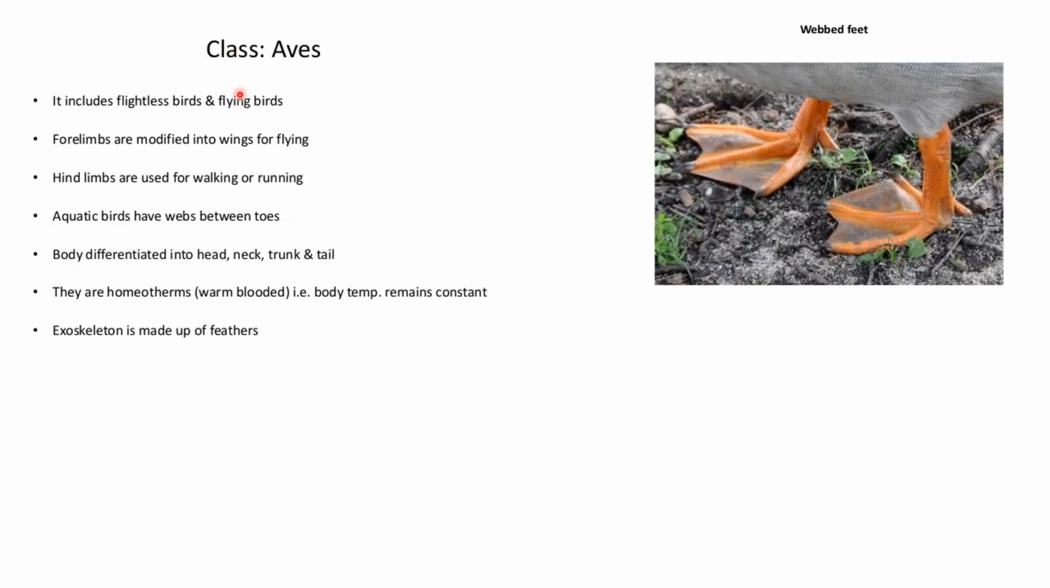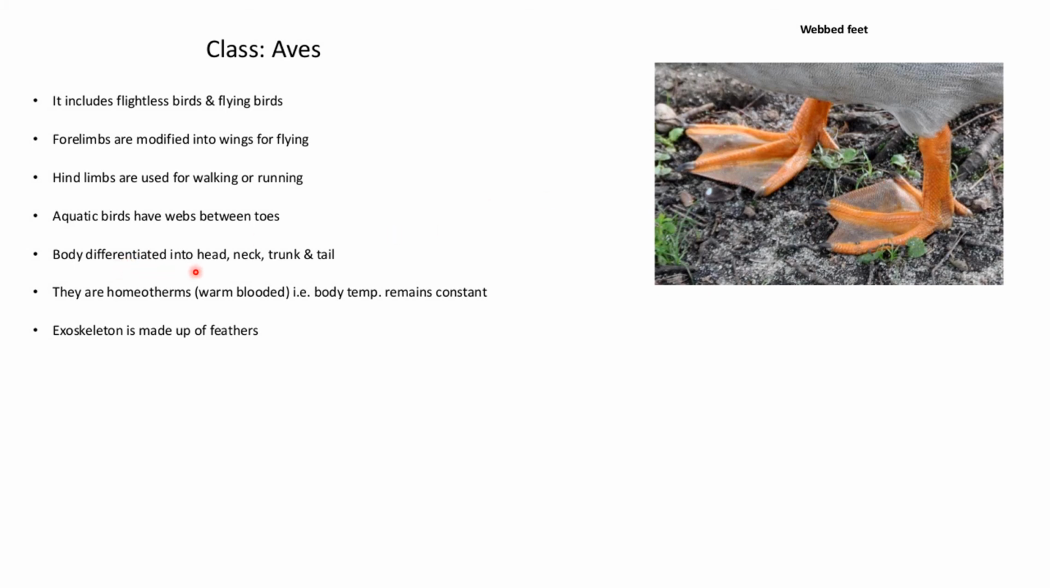Now moving on to the next class, which is Aves, that means birds. So it includes flightless birds and flying birds. Forelimbs are modified into wings for flying. Hind limbs are used for walking and running. So these are the hind limbs. Aquatic birds have webs between the toes. So these are the webbed toes.